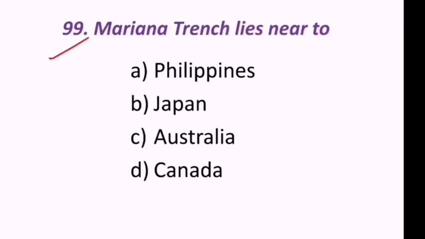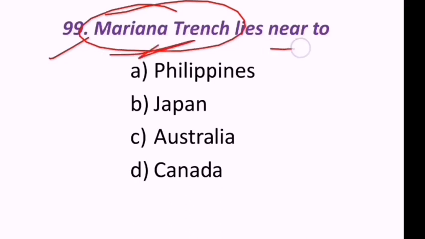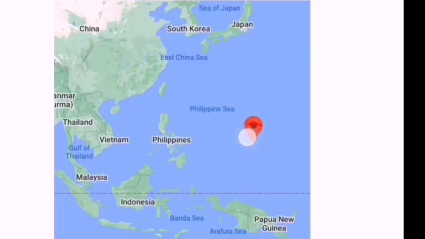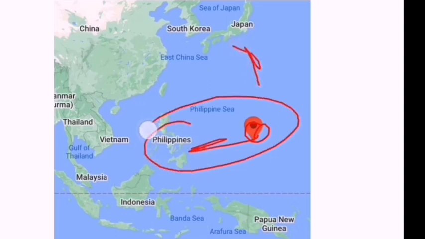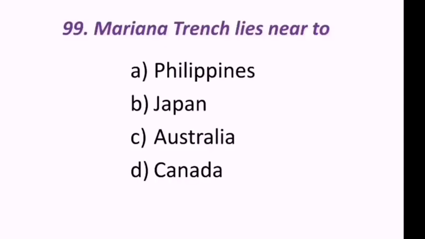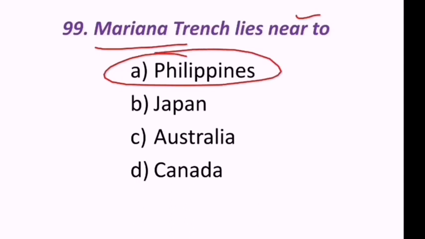Next question, very important. Mariana Trench, the very deepest one. So Mariana Trench lies near to Philippines, Japan, Australia, Canada. So Mariana Trench, look at this. This is the Mariana Trench. It is near to the Philippines, not to Japan or Australia or some other. So it is near to the Philippines. Hence we can see Mariana Trench lies near to the Philippines. A is the correct answer.